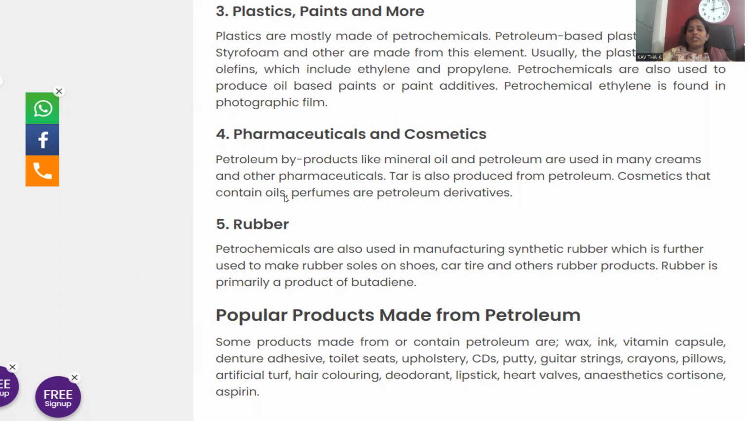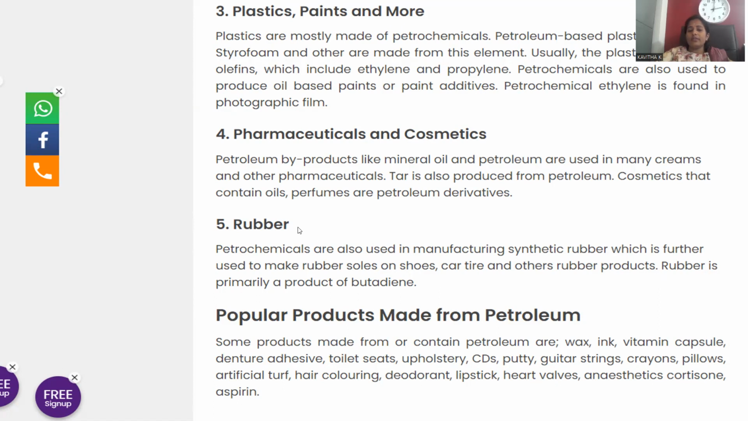Pharmaceuticals and cosmetics. Petroleum byproducts like mineral oil and petroleum jelly are used in many creams and pharmaceuticals. It works like a solvent in order to mix up all the ingredients, so pharmaceutical manufacturing, and drug synthesis also, proceed with these petroleum byproducts. Tar is also produced from petroleum. Cosmetics contain oil, perfumes, or petroleum derivatives only.